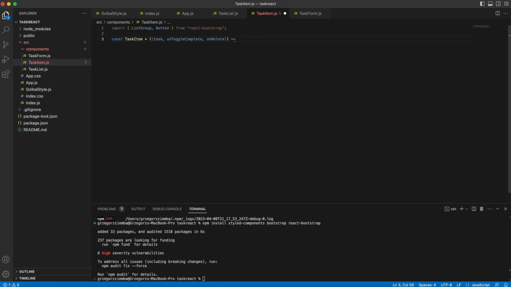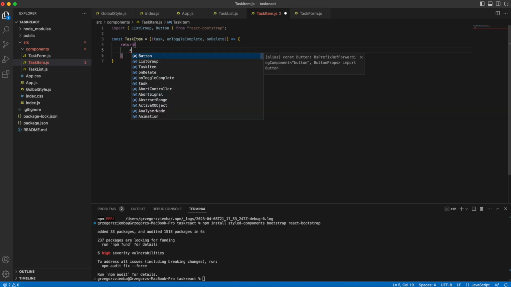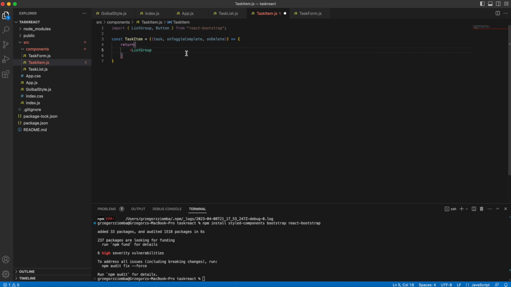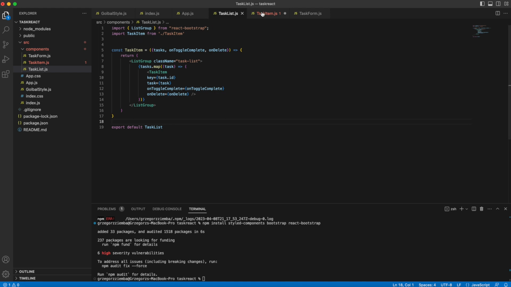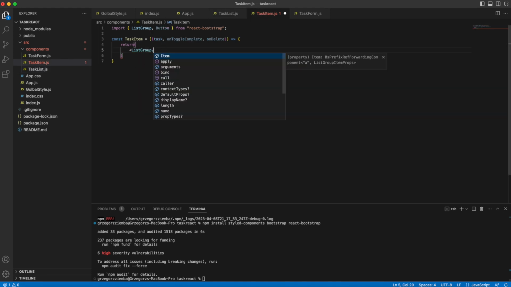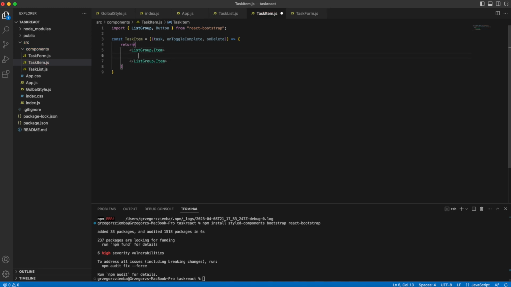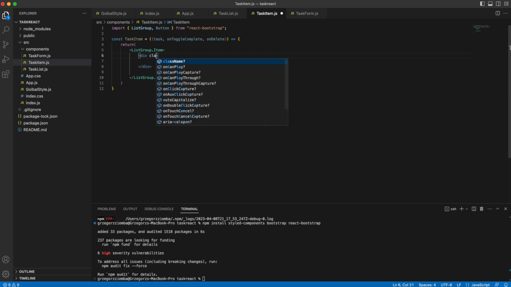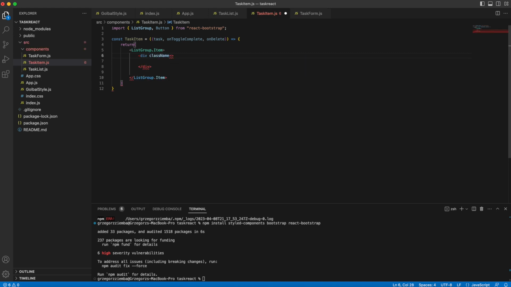Okay, and with that in mind, we return some kind of task, and as we've got list group over here, we are inside our list group but item. So we create item, and the first thing that we would like to have is our div with class name, and it will be very interesting because we have to handle it in some case. We have to create class name. It will not be a normal class name.